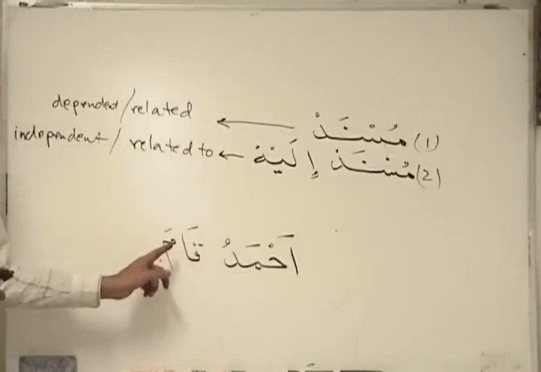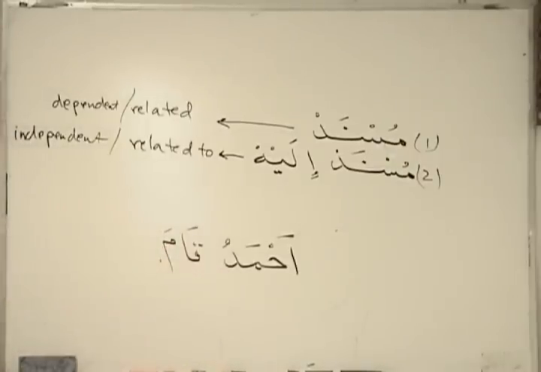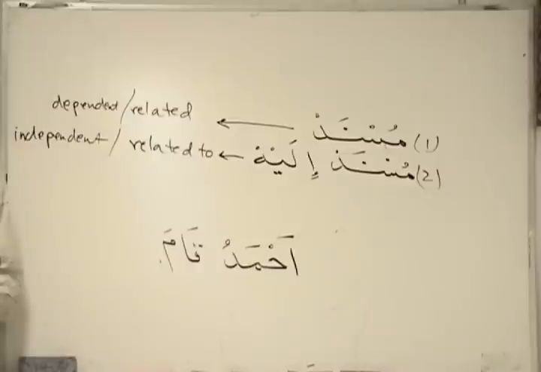Ahmad stood. So now, which one is musnad? Which one is musnad ilayh? Ahmad is musnad ilayh. Why do you say that? Because it's related to the Qama. Qama is given, talking about Ahmad. Yeah, we're talking about Ahmad here.